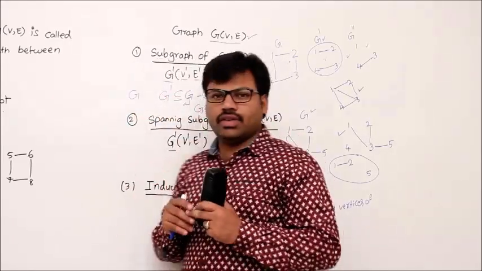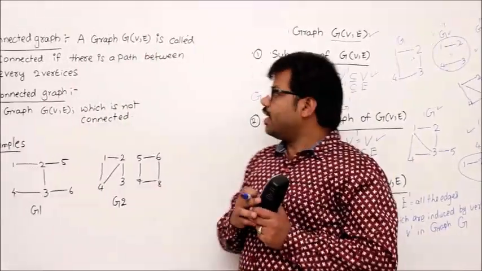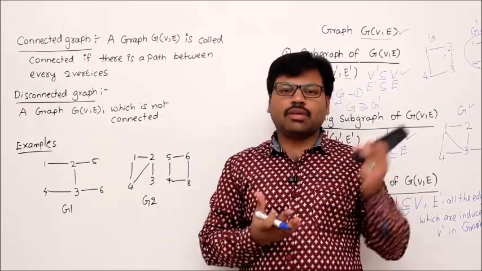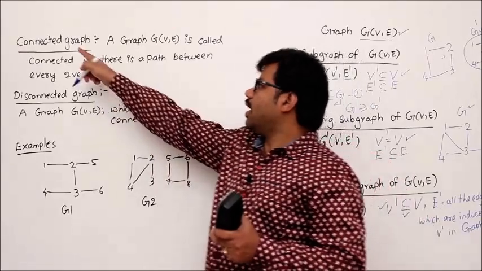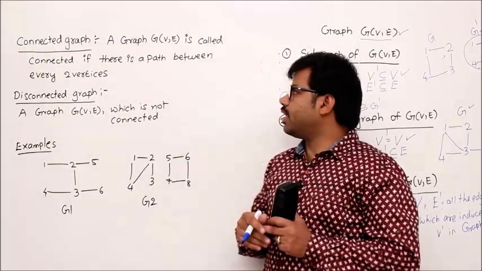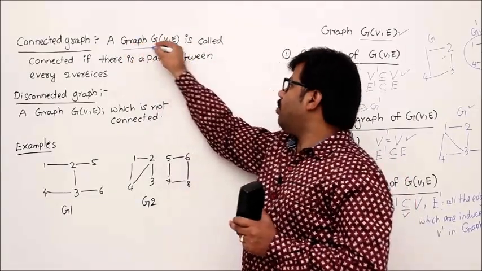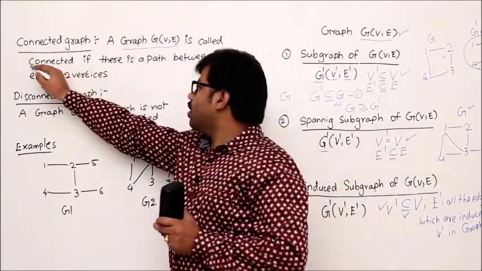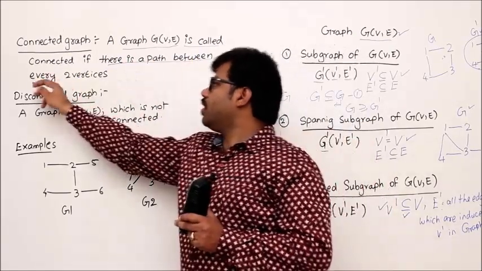So now I would like to teach you what a connected graph is with respect to these subgraphs, supergraphs and paths, everything. Okay, let's begin with connected graph. What is a connected graph? A connected graph is a graph G(V, E) where there is a path between every 2 vertices.